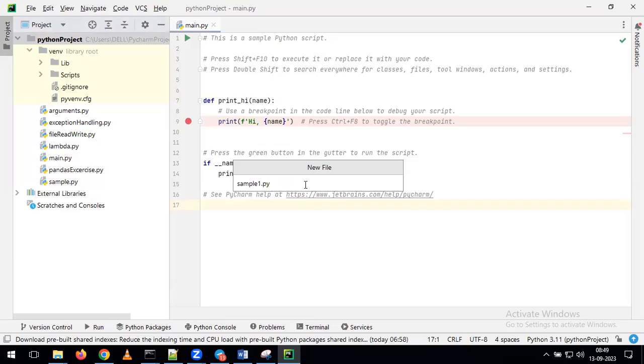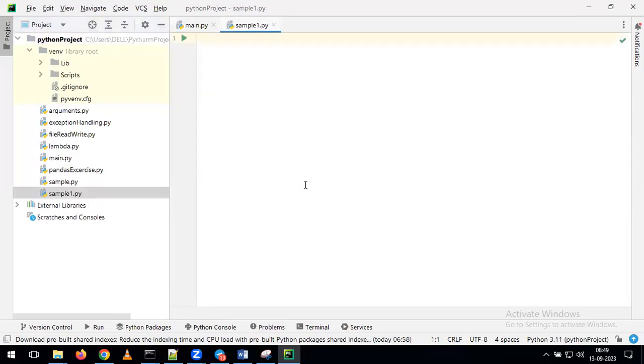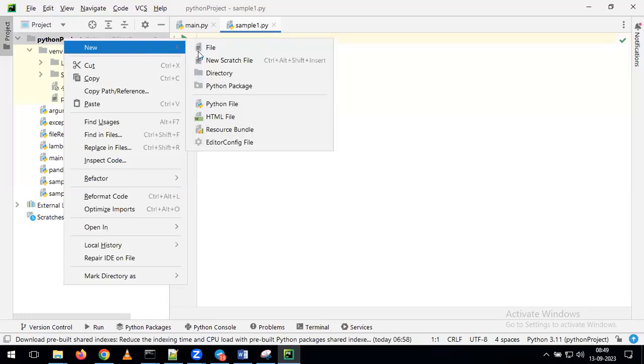For that reason, you have to give the suffix as .py. So here I'm giving the name of the program, and at the end, .py. Then press Enter. So, right click on the project, click on New, click on File, give the name of the file.